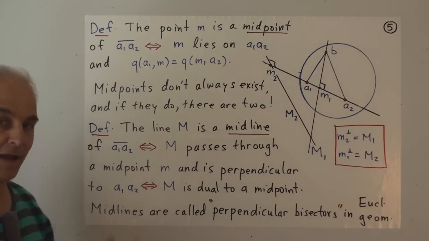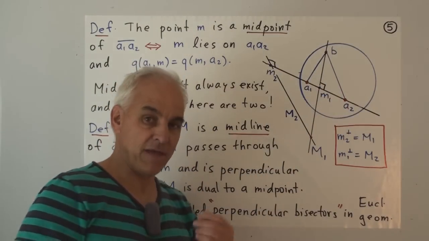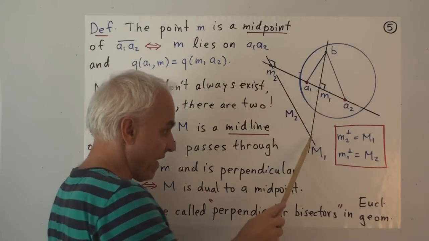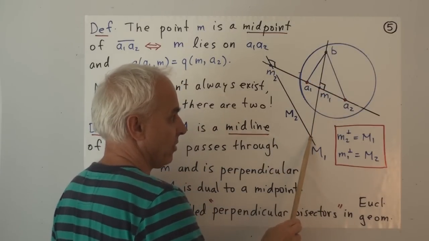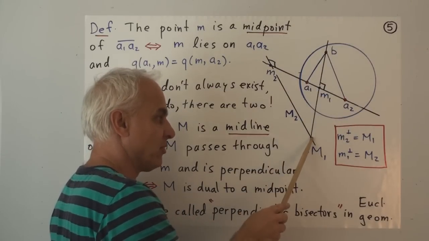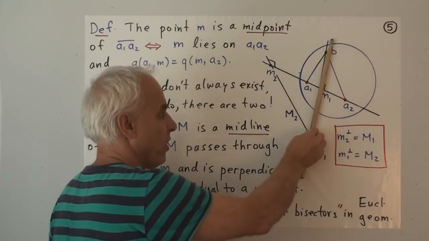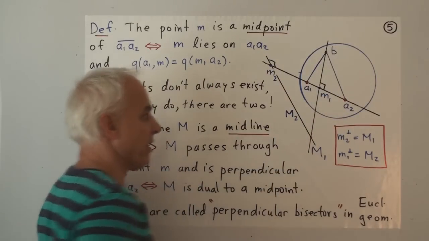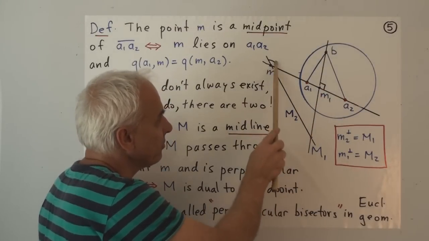And I remind you once again that being perpendicular to this line amounts to nothing more, nothing less than the fact that it passes through the dual of this line. There's the dual of A1, A2. So both midlines are what you get when you connect the dual with the 2 midpoints. There's one midline, there's another midline, and they're both perpendicular to A1, A2.